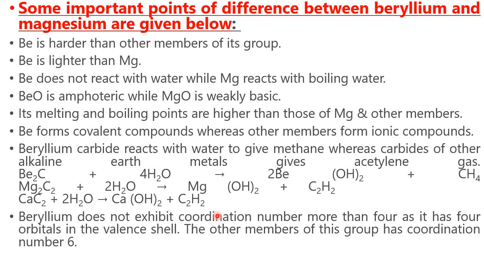Beryllium does not exhibit a coordination number of more than 4 because d orbitals are not there, whereas in other cases d orbital entry is there. Because of the d orbital entry, electrons can be excited to the empty d orbitals. That means they can go for a higher valency. They can expand their covalency. That's why other members show beyond 4, whereas beryllium shows only 4.